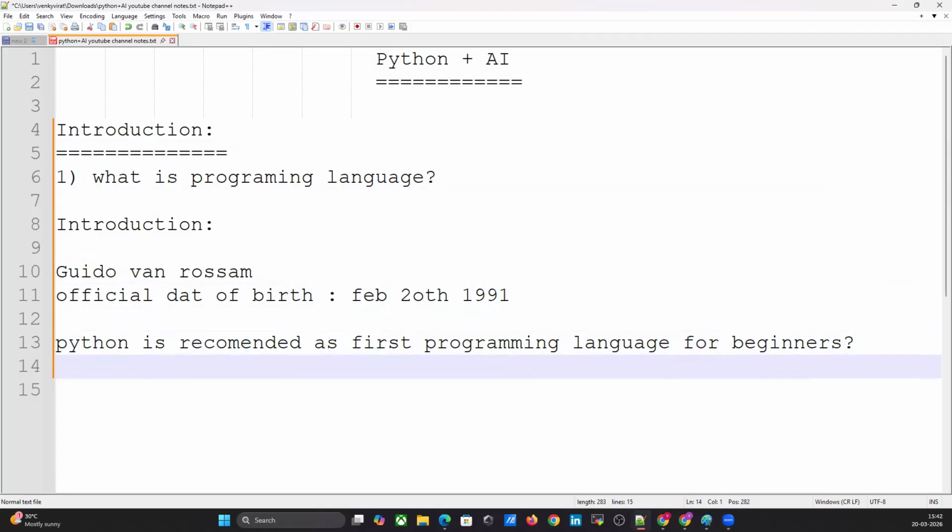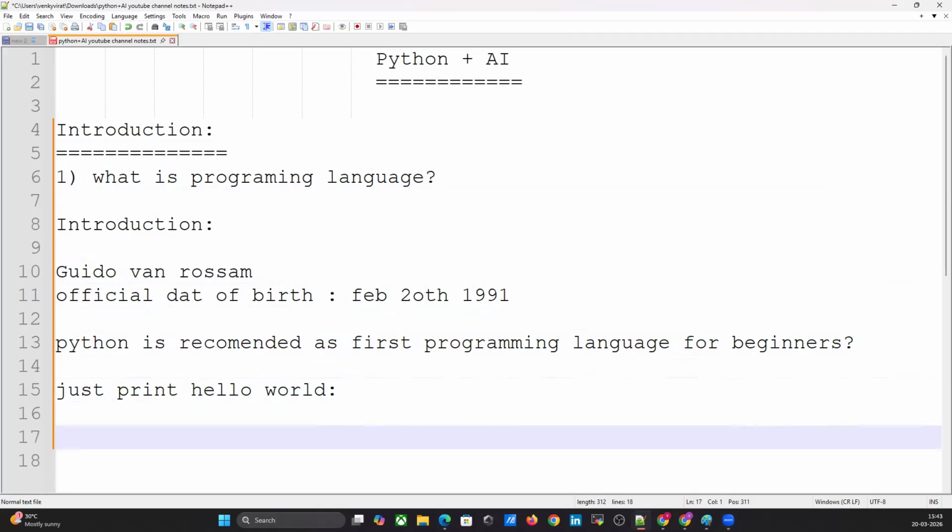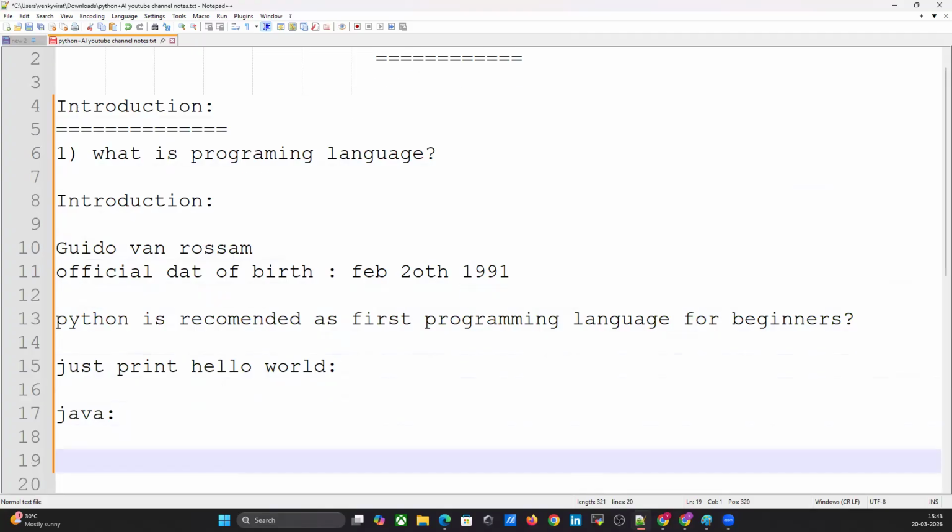I will show you, comparing it to other languages. Just to print hello world, in Python how many lines are required? In Java, how many lines are required? In C, how many lines are required? I will show you. Just print hello world. Java, anyone with a Java background? You people know how many lines?